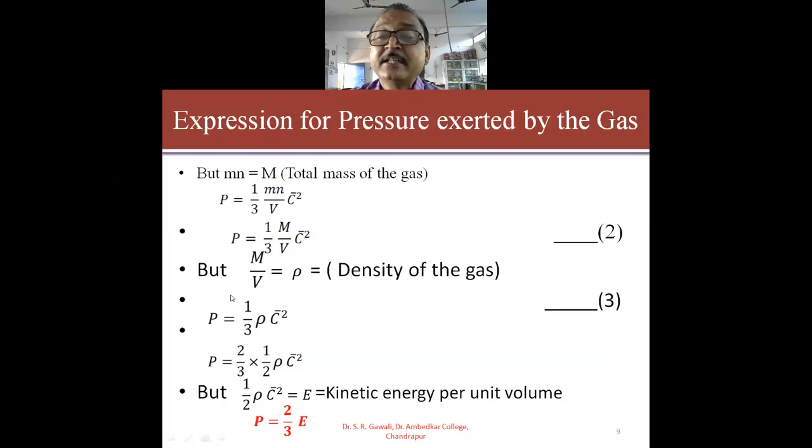Then the same expression number 3 we can write in somewhat different manner as P is equal to 2 by 3 into 1 by 2 into rho into C bar square.